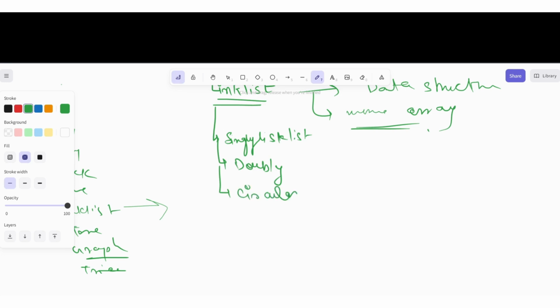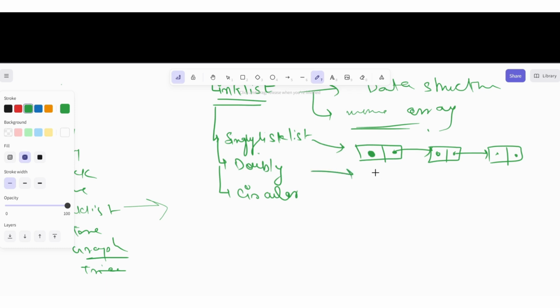If I talk about each of them, a singly linked list can be something like this: there is a node, which is divided into two parts. One is for data and one is for the next value. And there is another data and next, and this next is pointing to another node, and that is pointing to another node, something like this. It is linked with other nodes. So we can call it a singly linked list.